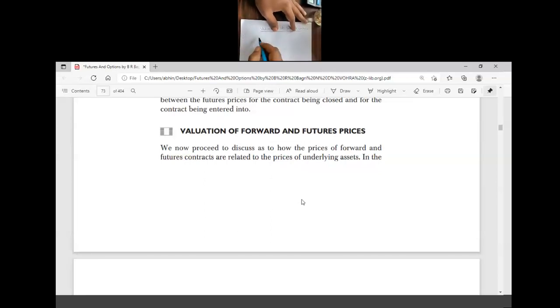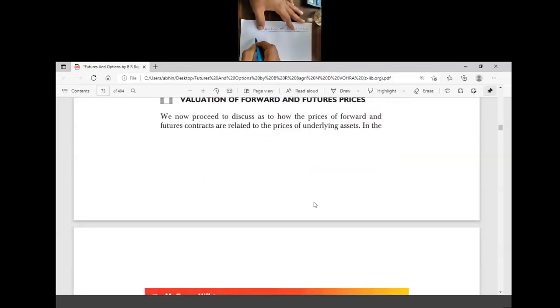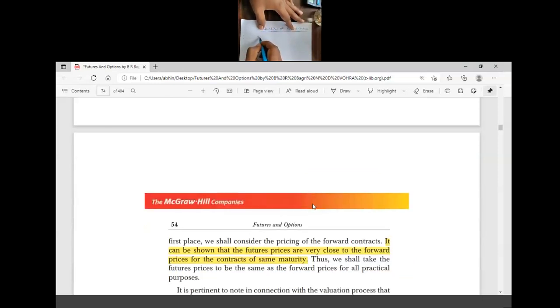Consider an example. There is a stock called XYZ Limited, and the market price quoted in the stock market is 150.